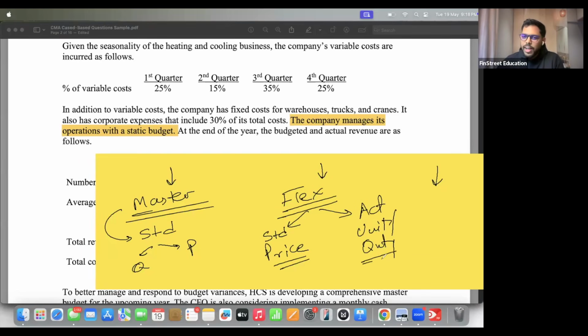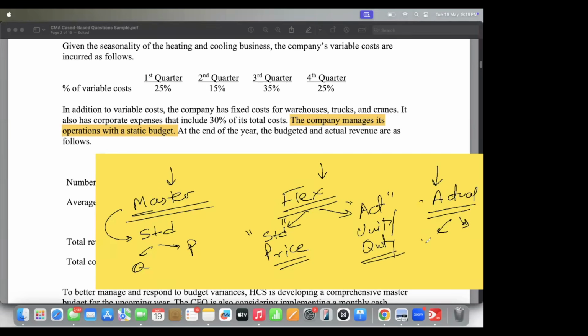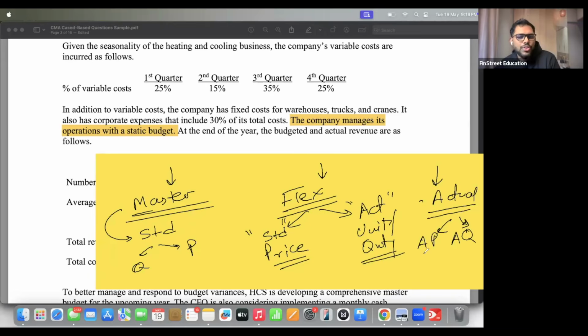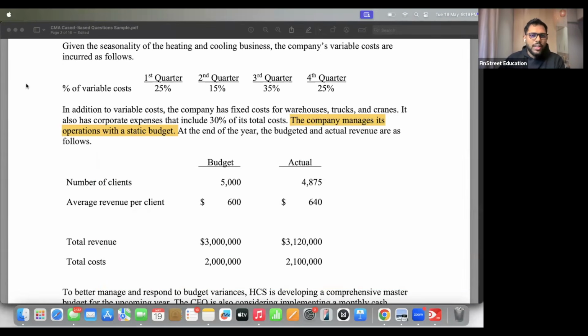Always remember, in a regular class, we have discussed why we are inclined towards taking standard price and why we are inclined towards actual quantity. And the last budget is your actual data. So within actual data, what do we have? Actual quantity. Correct. Actual price and actual quantity. Spot on. Okay, now we can continue.